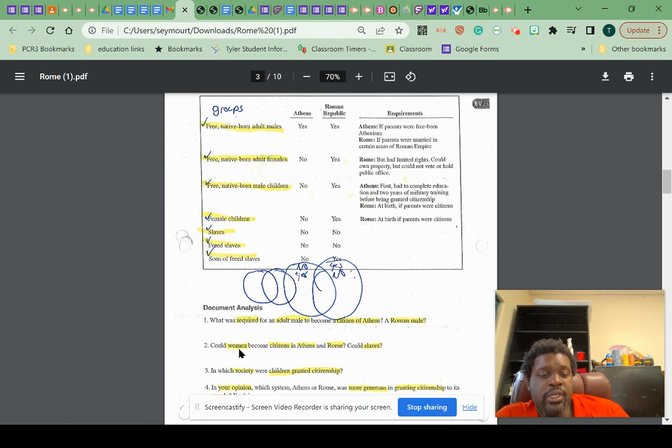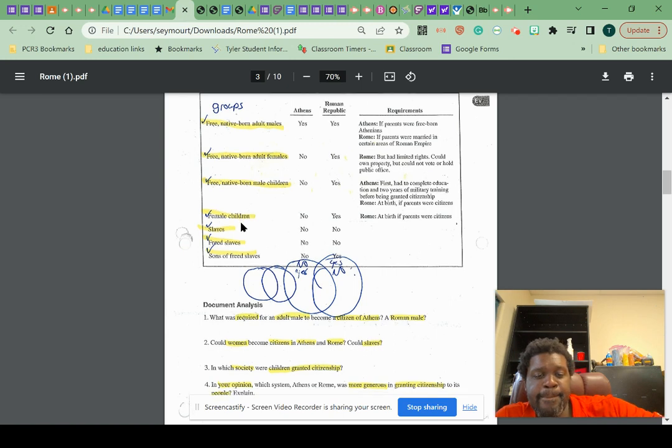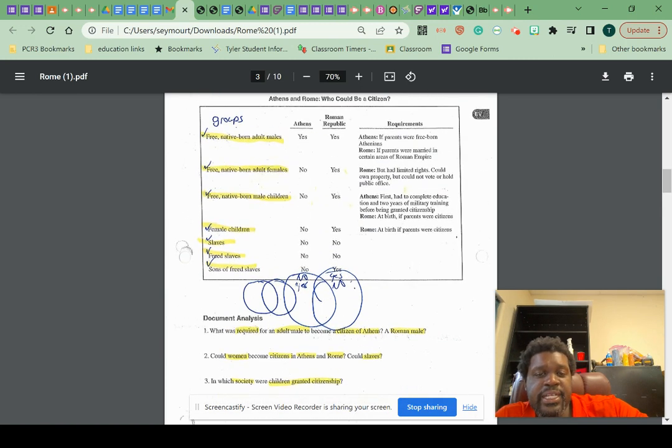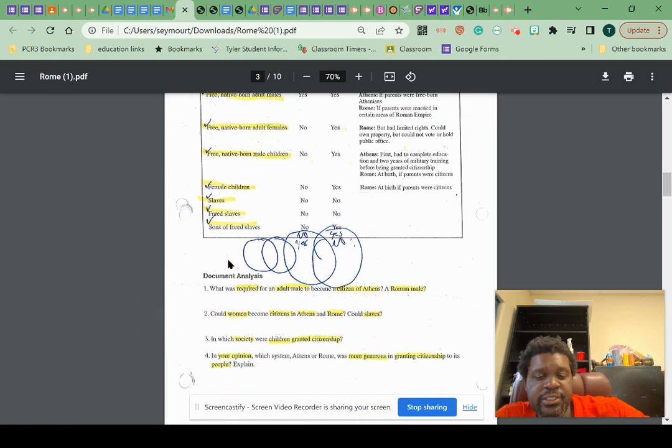Question number 2. Could women become citizens in Athens and in Rome? Could slaves? So again, we're going to look for the group. Once you find women, we slide over. In Athens, no. In Rome, yes, right? So we just kind of do it like that. In which society were children granted citizenship? So again, we would look and see, was it Athens or Rome that we have a yes next to children?